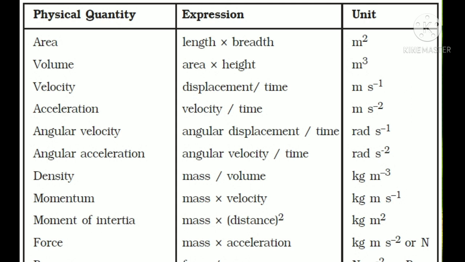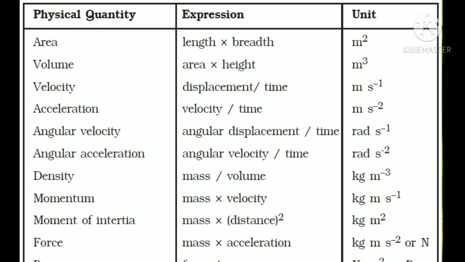The third one, velocity. Velocity expression: displacement by time is called velocity. The unit is meter second power minus 1. See, displacement unit is meter divided by time, and the unit of time is second. So taking the second in the denominator, meter second power minus 1. Acceleration, the expression is velocity by time. The unit of velocity is meter second power minus 1, and again it is divided by time. So meter second power minus 2.